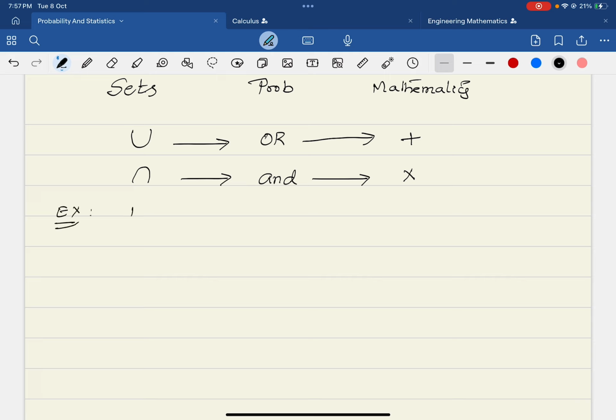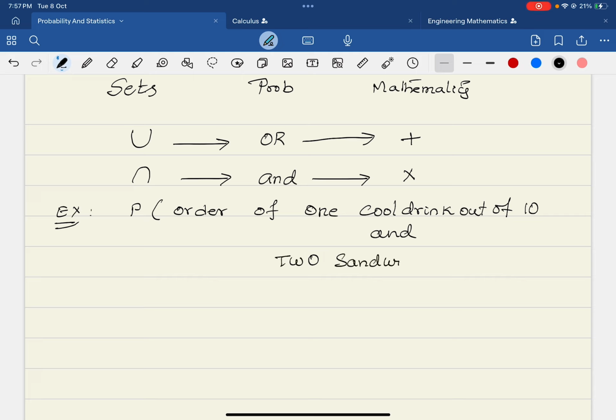Suppose you have gone to a canteen. So the probability of giving an order of one cool drink out of, let us say, 10 cool drinks, and let us have 2 sandwiches out of some 12 sandwiches.